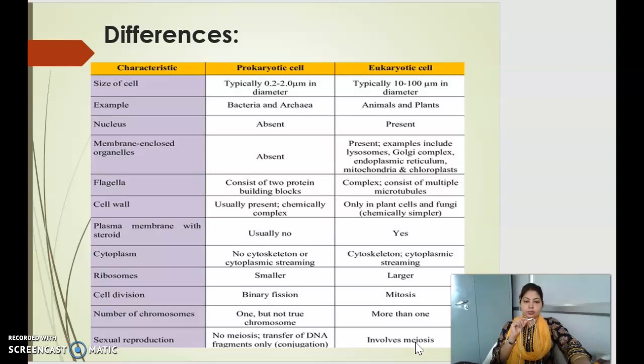Flagella consist of one protein building block in prokaryotes, while in eukaryotes they are complex and consist of multiple microtubules. The plasma membrane that is present in prokaryotes doesn't have any steroids, but it is present in the eukaryotic cell. The cell division is mostly binary fission in prokaryotes, while in eukaryotes it is by mitosis.